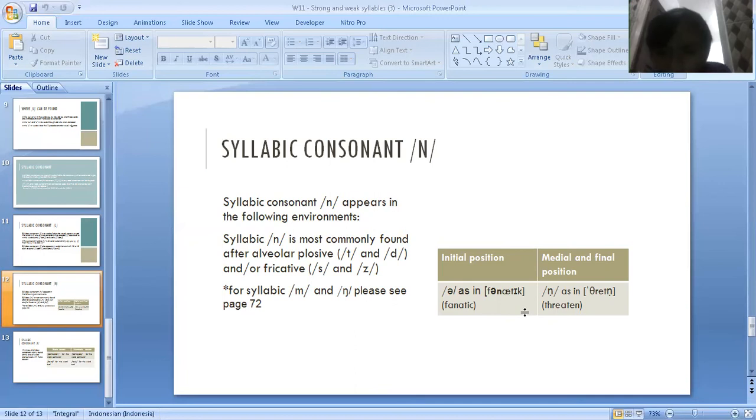Okay, actually in this initial position, the N is in the middle between A after A, and then the syllabic consonant is there. Meanwhile, in the medial and final position, the N as in certain is placed on the end of the sentence or the word. Okay, it means that it's the final position, such as in the word certain.